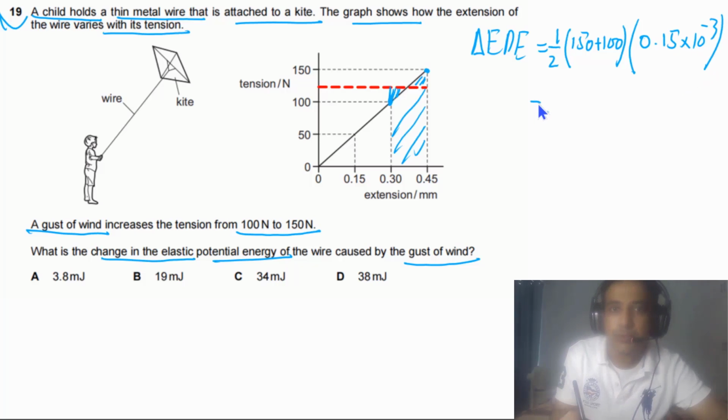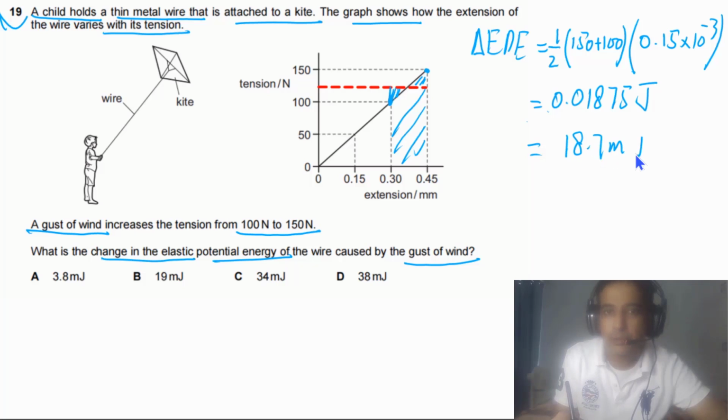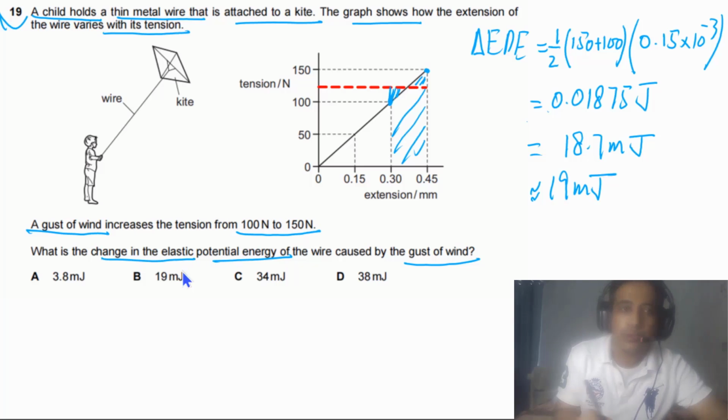So if we solve this one, our answer in this case has to be equal to 0.01875 joules. So we can also say this is equal to 18.75 millijoules. So approximately up to 2 SF, this is equal to 19 millijoules. So the answer for this question is B.